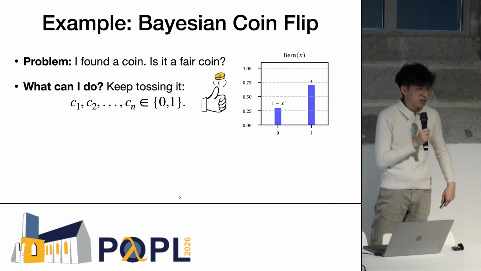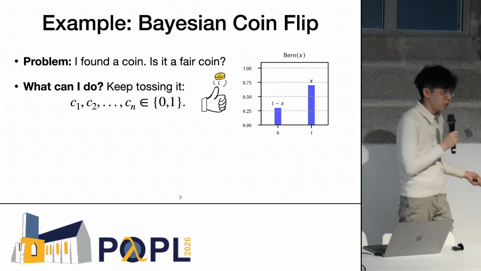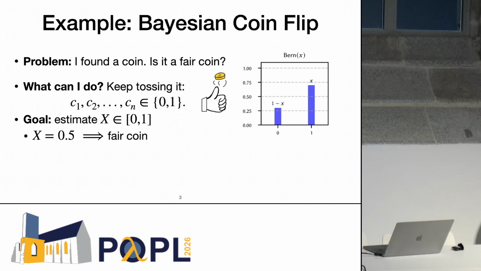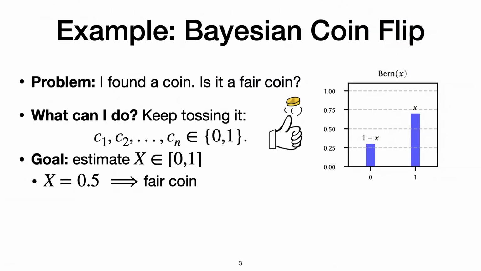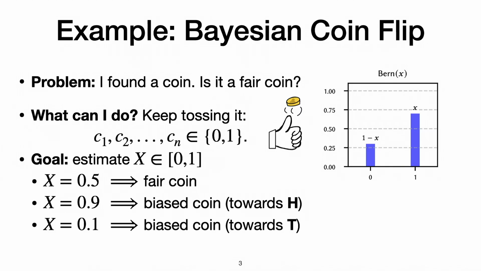So what we can do is to estimate, using what's called the Bernoulli distribution of x, which returns 1, so that's heads, with probability x, and 0 with probability 1 minus x. So our goal is, therefore, to estimate x between 0 and 1. If x is 0.5, for example, then it must be a fair coin because it returns heads and tails with equal probability. If it's 0.9, then it's a biased coin towards heads because it returns heads with 90% probability. And if it's 0.1, then it's a biased coin towards tails.